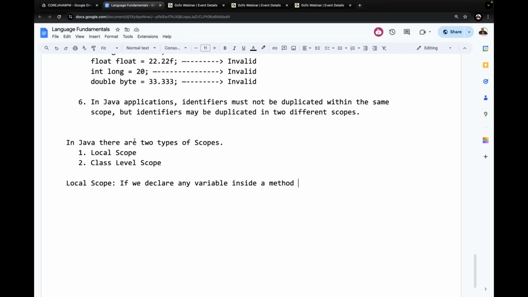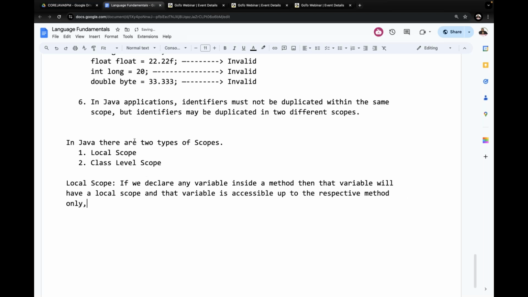Inside a method, if we declare any variable, then that variable will have a local scope, and that variable is accessible up to the respective method only.